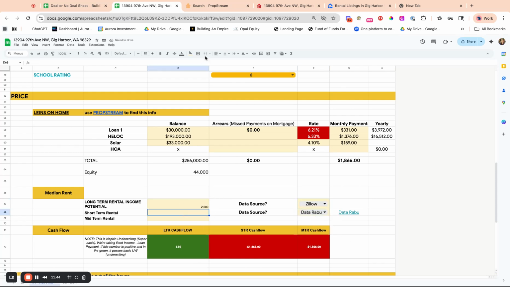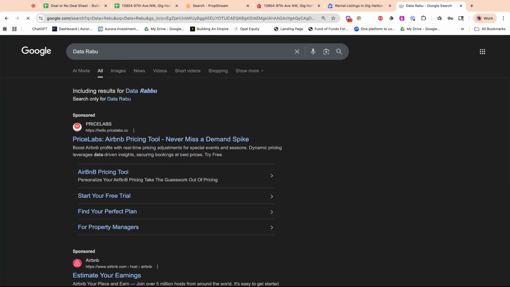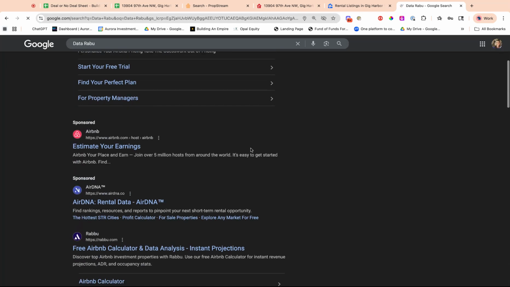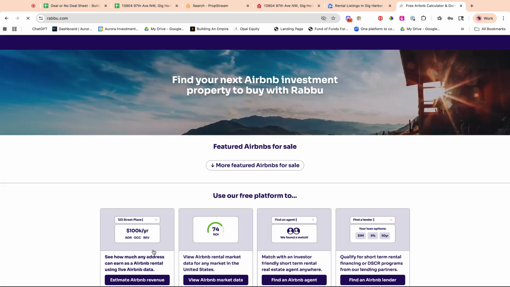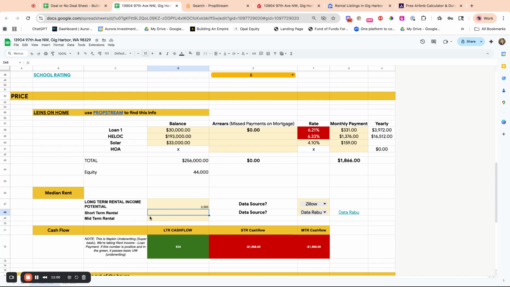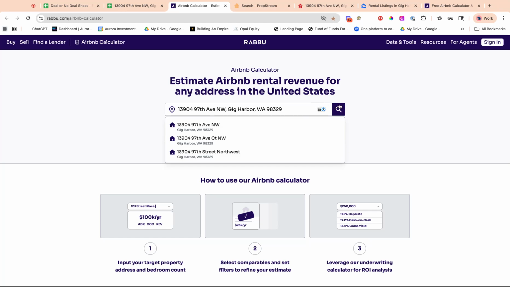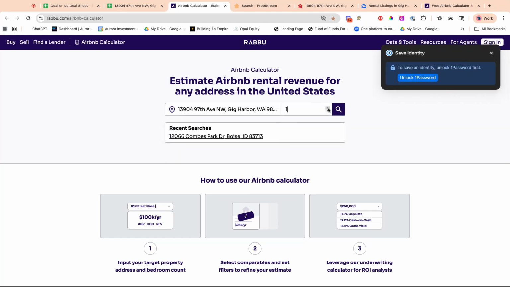Okay. Short-term rental. So we'll go to Rabu for that. I think I had a link to it because it's hard to get there. Here's our link. Go right here to Rabu. And this is our Airbnb calculator. And what we do is we put our address in here. So we have our address, and we're going to search for it. And it's got 3 bedrooms. Search.